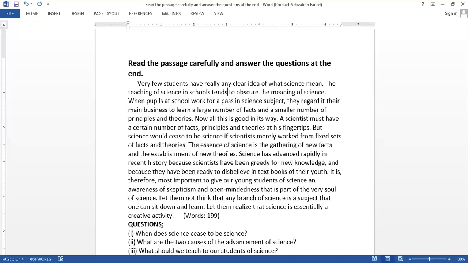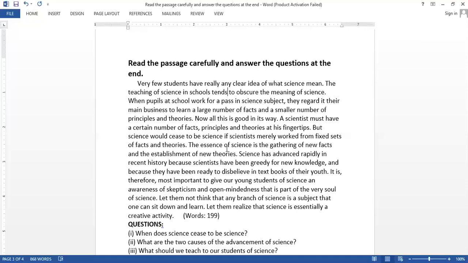Open-mindedness means readiness to accept new things and letting go of the conventions or the old things. Okay, so that is the part of the very soul of science. Now the very soul of science is skepticism and open-mindedness, and this should be taught in the school rather than making students learn or cram facts and figures and theories and principles established by earlier scientists.